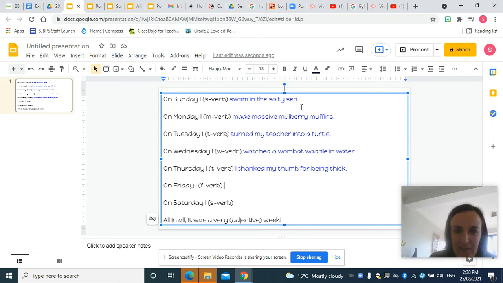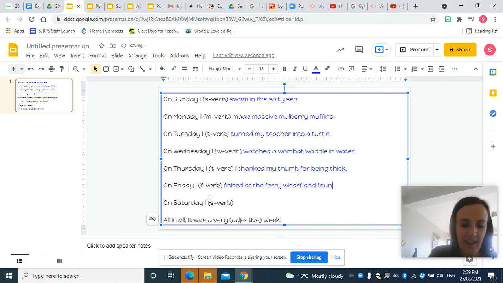Okay, we're getting towards the end of the week, aren't we, boys and girls? So now we're up to Friday and we need to think of an F verb. So on Friday, I don't need to write I, it's already there, sorry. I fished at the ferry wharf and found a frog. There we go. So there's my Friday wacky sentence. On Friday, I fished at the ferry wharf and found a frog.